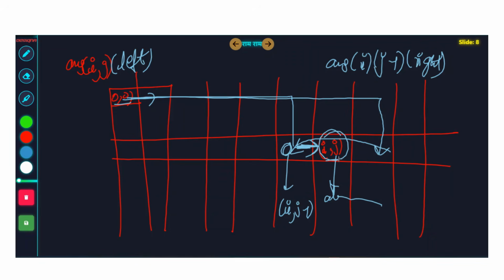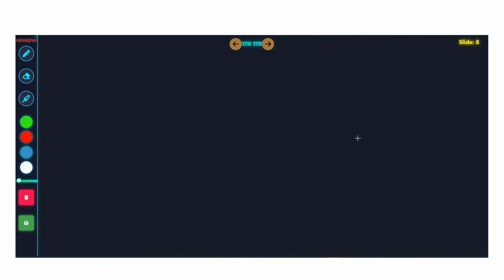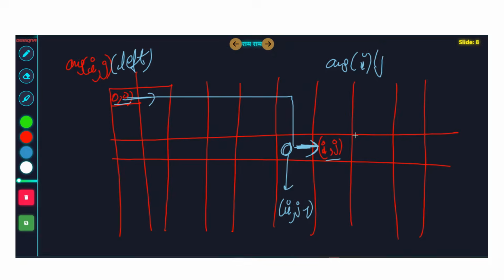I comma j already got visited. You reached here, and from here you will again go to I comma j because you want to reach I comma j via left. So this will result in visiting the nodes multiple times. I comma j will get visited multiple times. So you have to be very careful. You cannot take the answer I comma j minus 1 right condition.